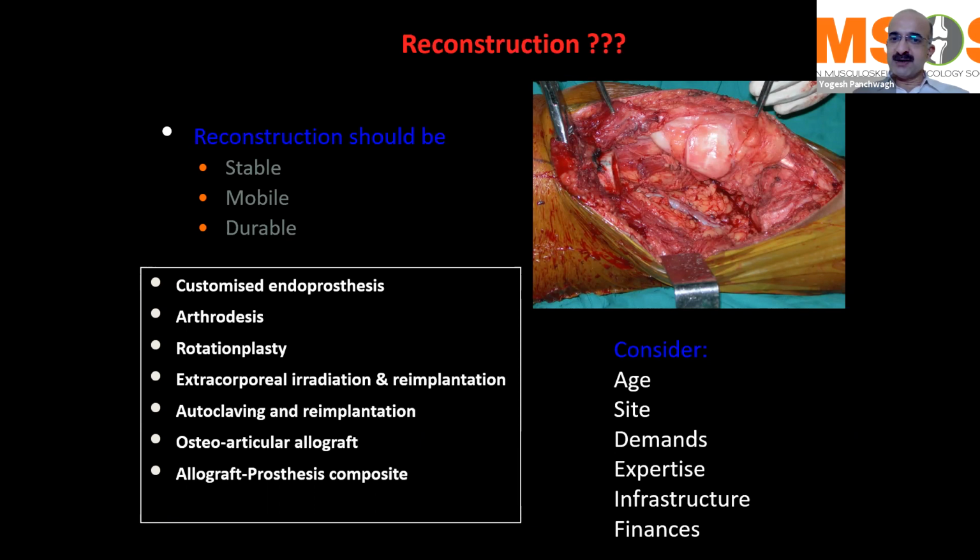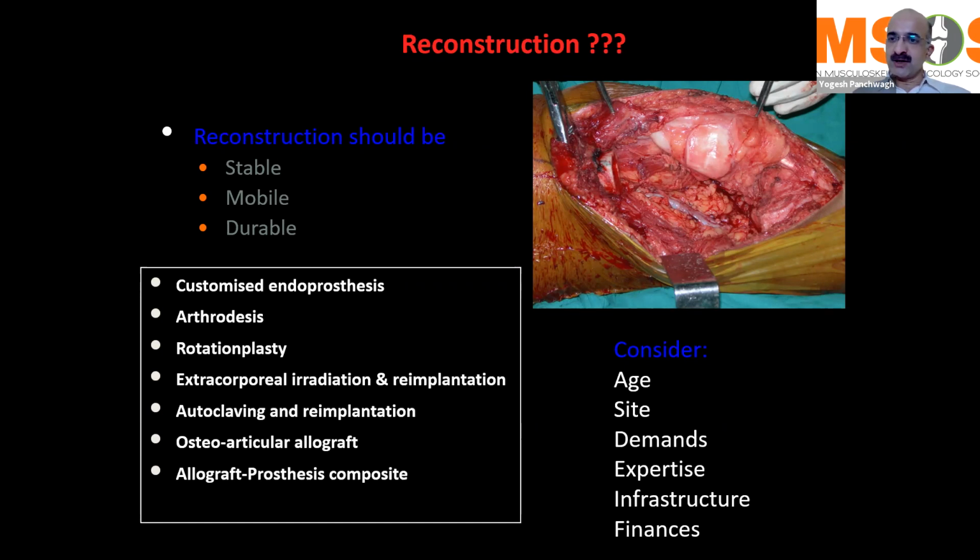What we expect is that whatever reconstruction we plan should be stable, it should be mobile, and as far as possible, it should be durable for a long time so that the patient doesn't have to undergo a repeat surgical procedure for the same type of reconstruction. Now there are various types of reconstruction modalities that we can talk of. One of the most common ones is a customized endoprosthesis, which we will see. We use customized endoprosthesis, either indigenously manufactured or imported ones, to reconstruct the defects.